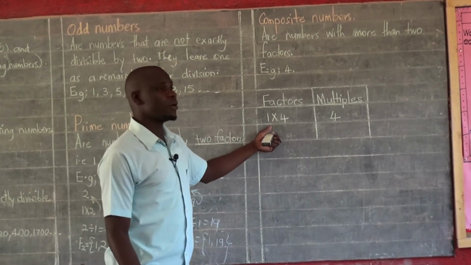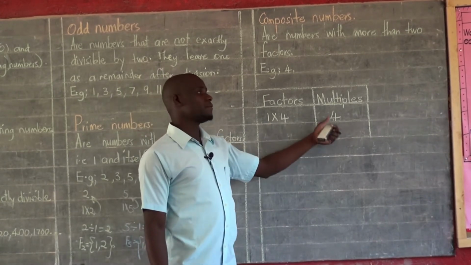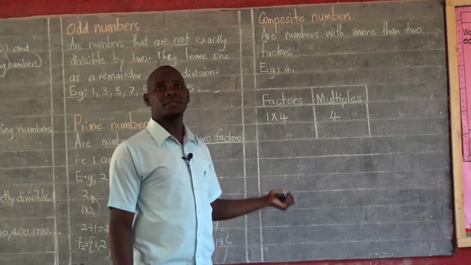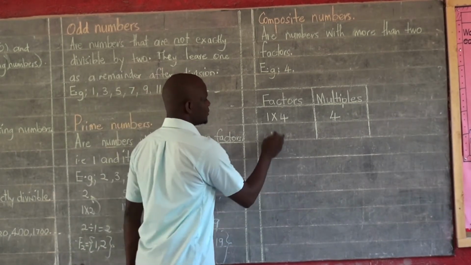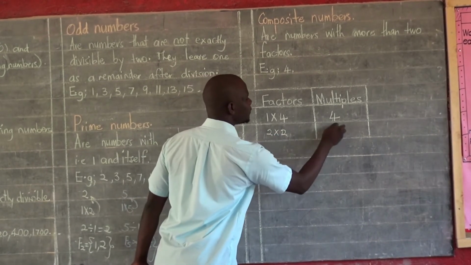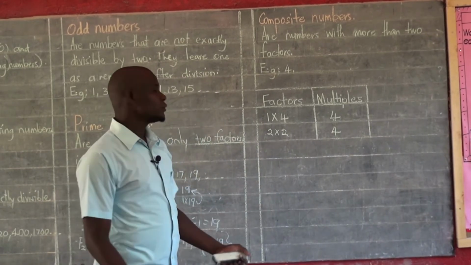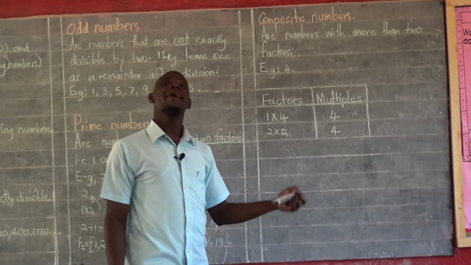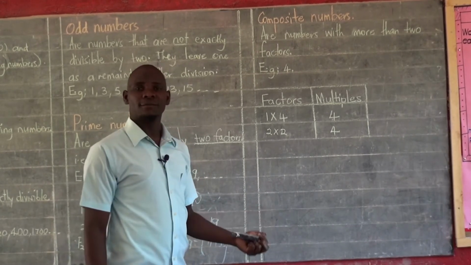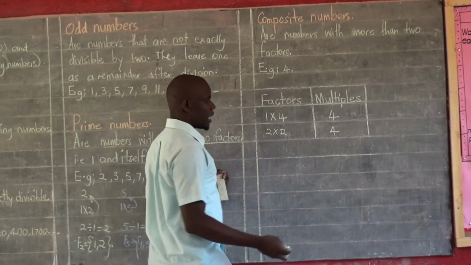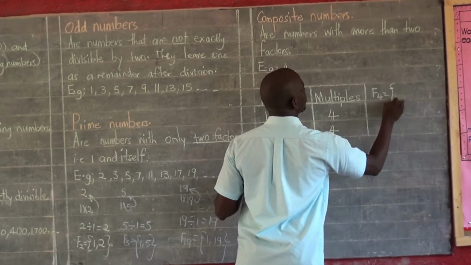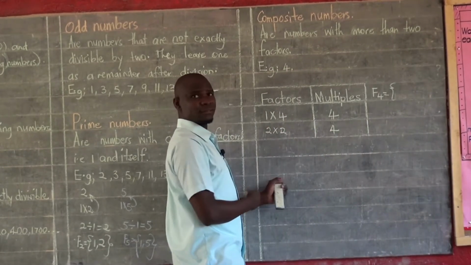Even here, when we multiply 1 times 4, we get 4 as our multiple. So 1 and 4 become factors of 4. I can also multiply 2 times 2, and still I get 4 as my multiple. So it means 2 qualifies to be a factor of 4. Are we together? If I'm to list factors of 4, I have to write here that factors of 4 include, now I pick all my answers from here.